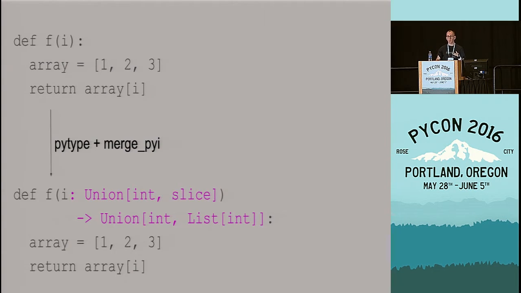Except we forgot about the built-in Python slice type, which is a type that's totally legal to instantiate on its own. And if you pass that to this function, then you get a list of integers back. So the real method signature is actually more complicated in this case. And that's pretty typical for when you do automatic annotation of your program. You always find that your code is way more generic than you thought it would be, and your functions accept way more types than you thought it would.